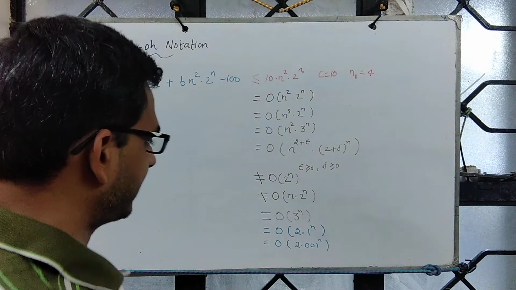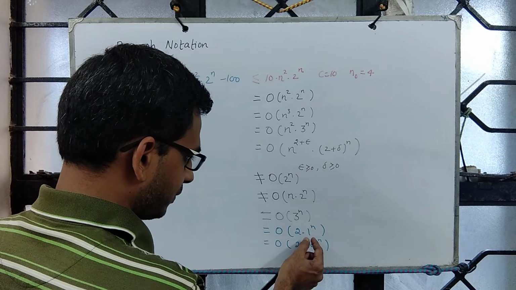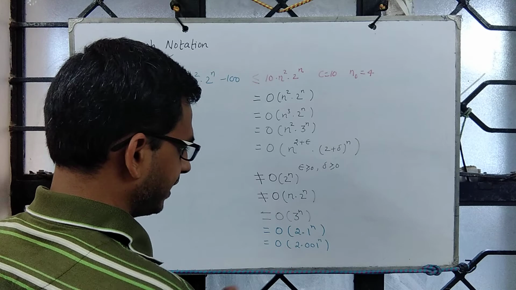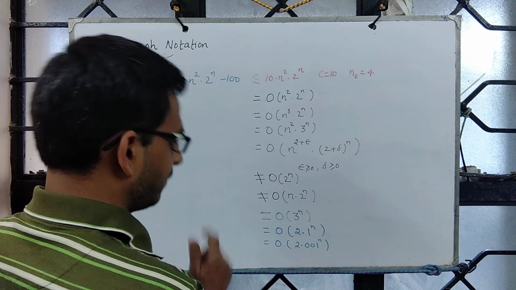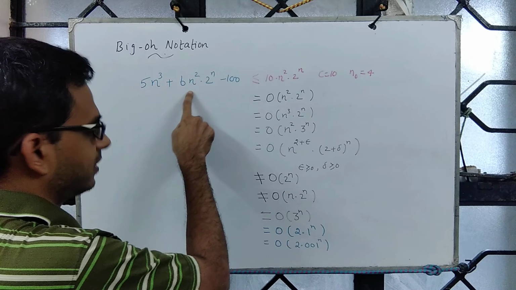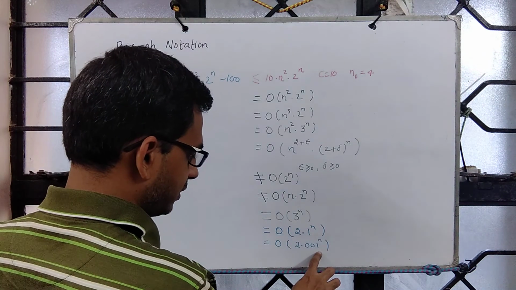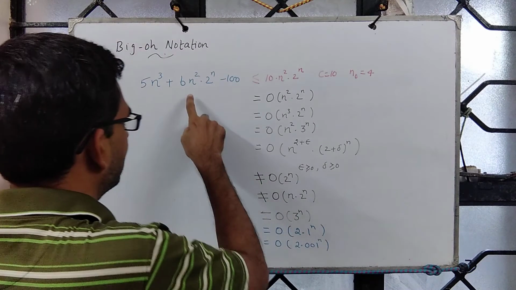So the interesting part is 2 power n is fine. In addition to that, you have this 0.1, right? That 0.1 will actually dominate the growth of the quadratic part. Similarly, the 0.001 will dominate.